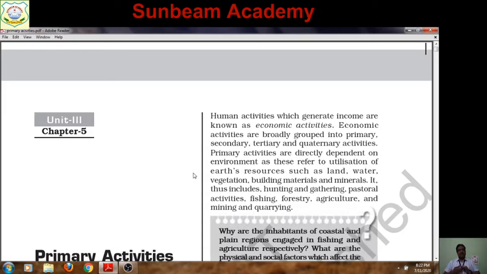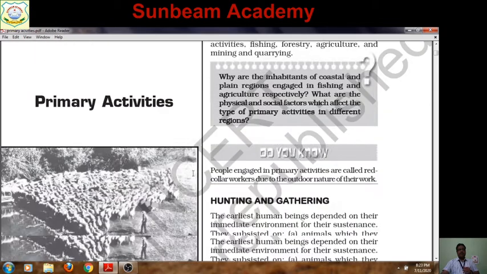Processing of materials obtained from nature through manufacturing and construction comes under secondary activities, and all types of services are tertiary activities. Quaternary and quinary activities have also developed. In class 12, we have to discuss all of these. So I am going to start the lesson on primary activity today.